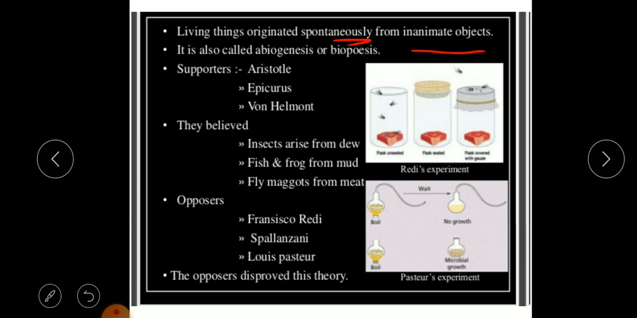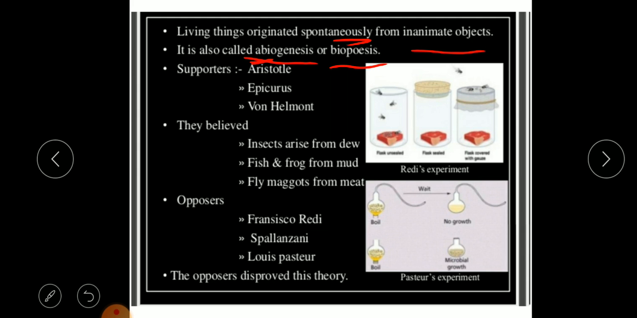This word is very important. Inanimate means any object which is not originated from any living thing. It is originated from a non-living thing, and that too spontaneously, that is, suddenly. So it is also called abiogenesis or biopoiesis. Now what is the meaning of abiogenesis? Abiogenesis means, A we refer to as no, a non-living substance. So abiogenesis or biopoiesis is generation from a non-living thing.